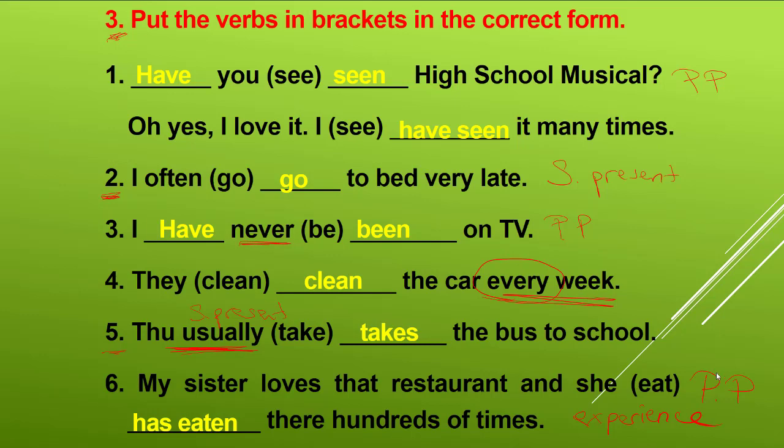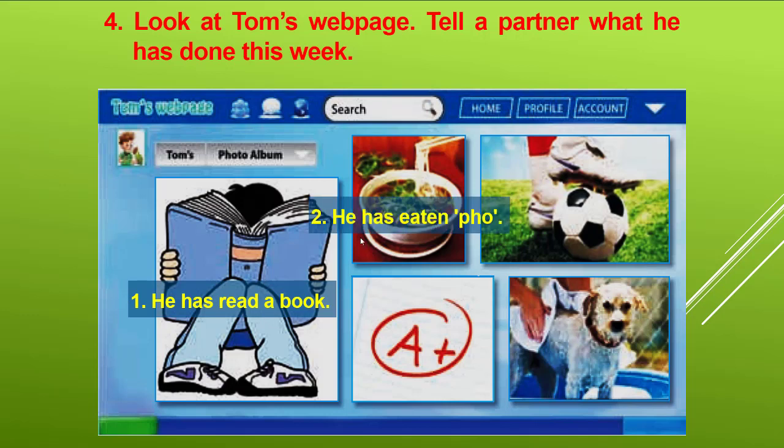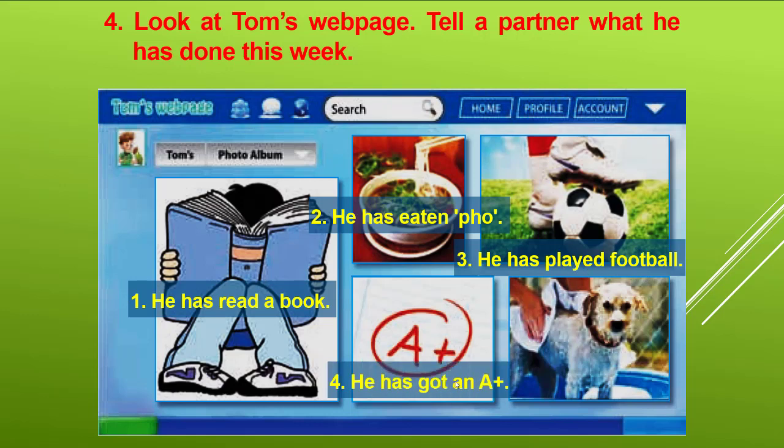Okay. And exercise 4, look at Tom's web page. Tell a partner what he has done this week. So Tom has read a book, and then he has eaten, and he has played football, and he has got an A+, and he has washed his dog.